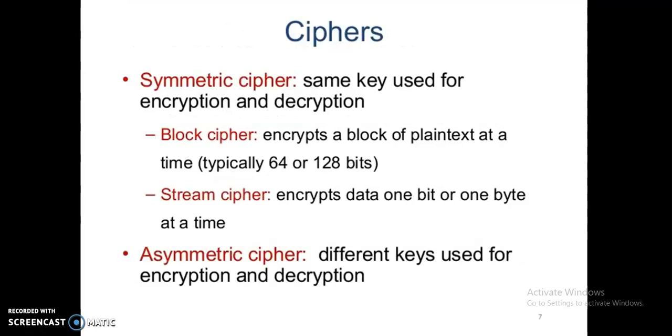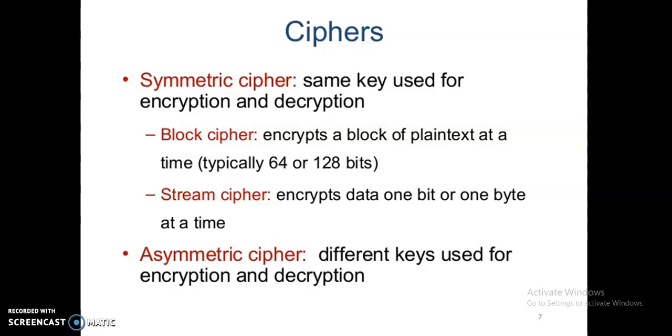So here you can see the two types of ciphers. One is the symmetric cipher, which I explained before. Symmetric cipher means the sender and the receiver use a common key, the same key used for encryption and decryption. There are many types of symmetric cipher.